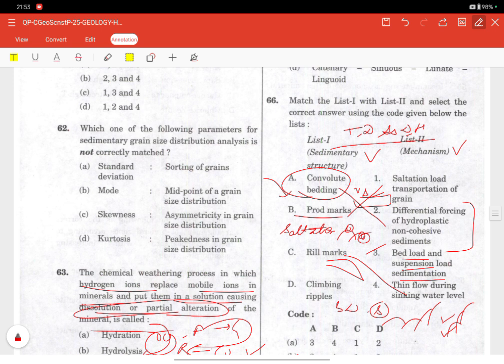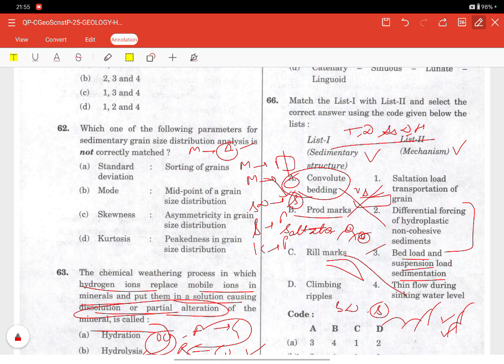Now coming to the 62nd question. Which one of the following parameters for sedimentary grain size distribution analysis is not correctly matched? So grain size distribution is described by using four statistical parameters, each with a distinct meaning. Mean is the average grain size, and median is the midpoint of the distribution. Mode is the most frequent size. Standard deviation tells us about sorting. Skewness tells us about the asymmetry. Kurtosis tells us about the peakedness.